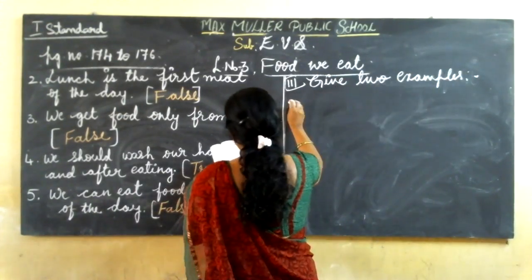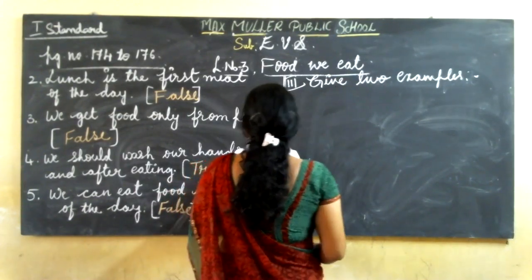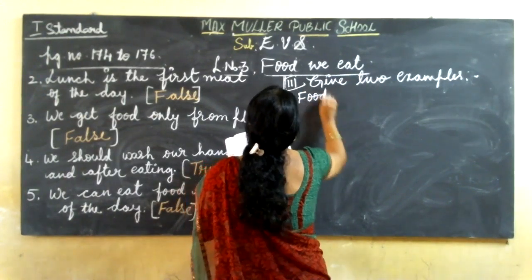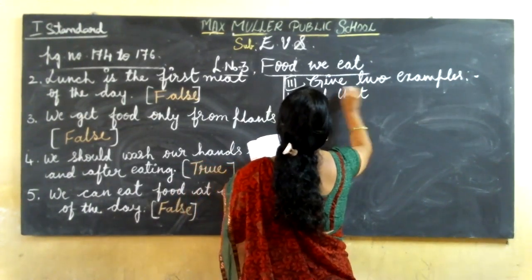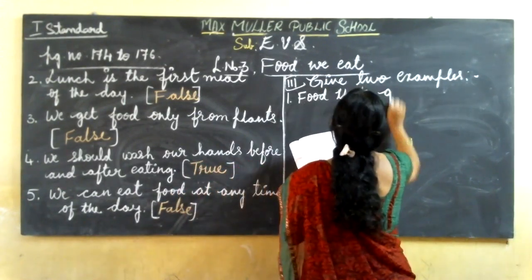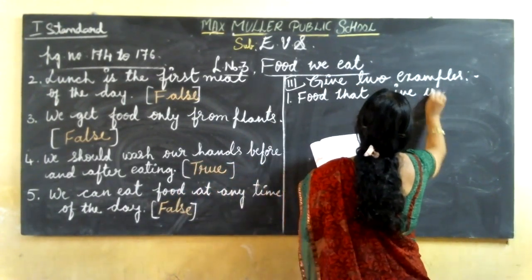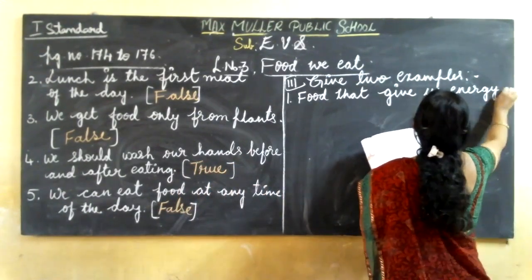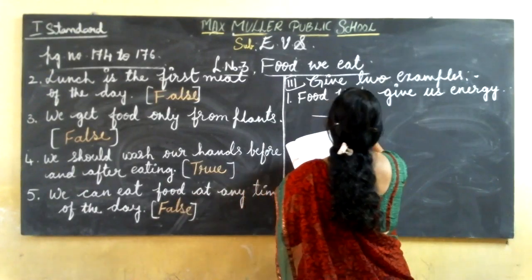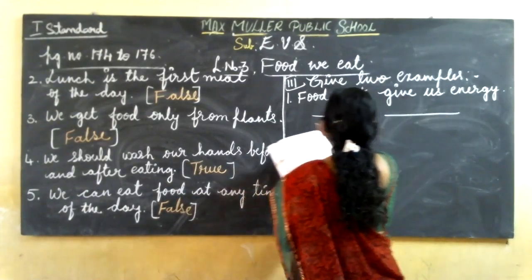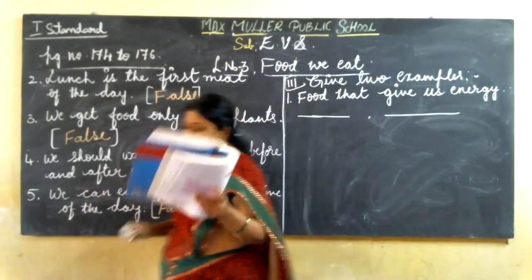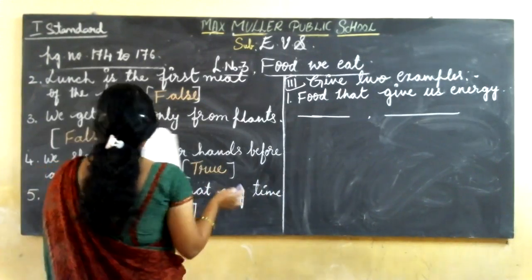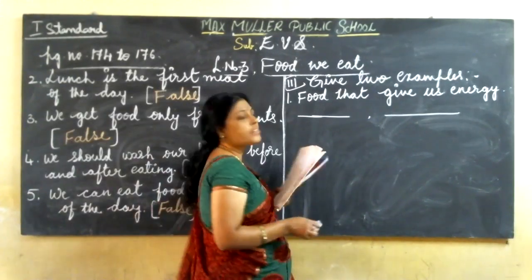Okay, in that first one, food that gives us energy. Food that gives us energy. Which are the foods? You should write only two examples. So, which are these foods? Yes, which food gives us energy?